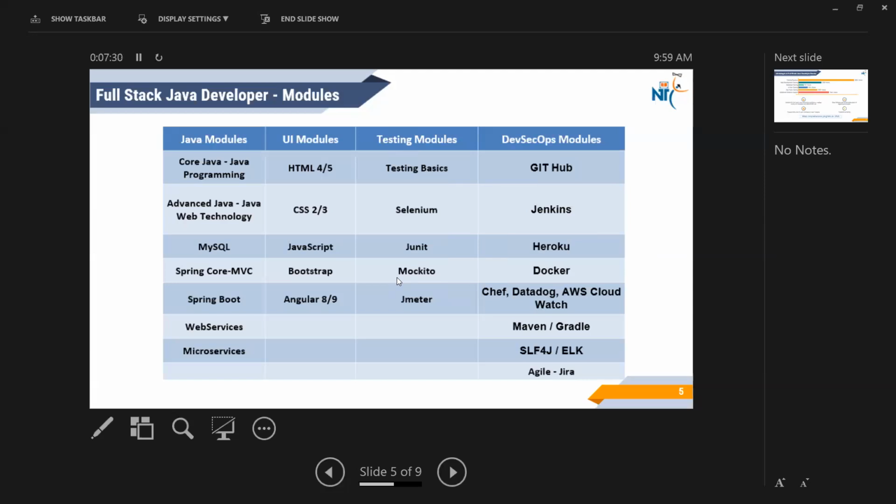And whenever we are completing core Java within 2 months, if you are completing MySQL and UI modules, then trust me, advanced Java will be very easy for you. Advanced Java. See, guys, I can understand most of the people may or may not have an idea about what are the topics which were present in core Java, what are the topics which were present in advanced Java, all those concepts. Okay.